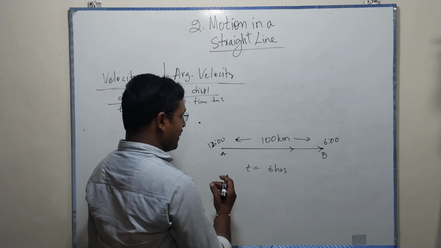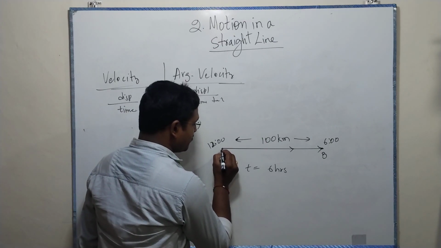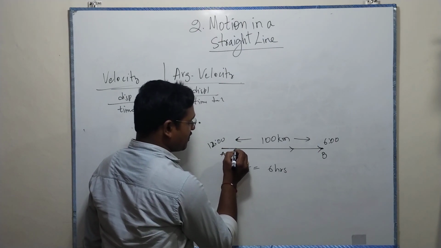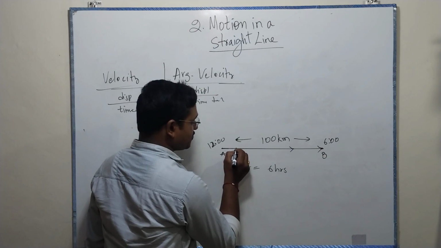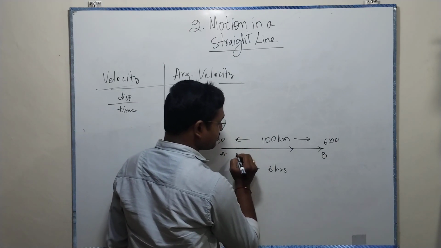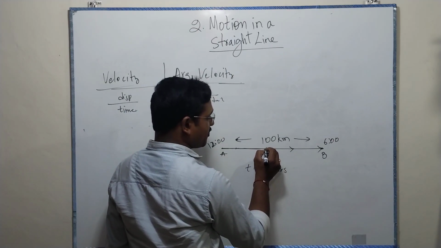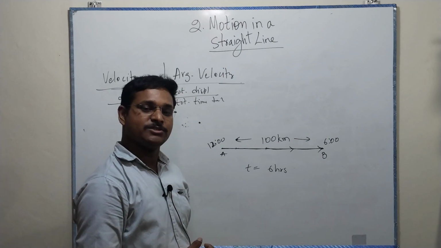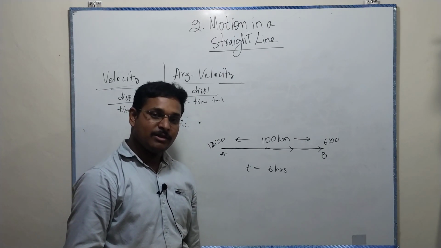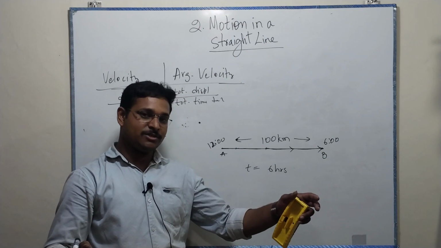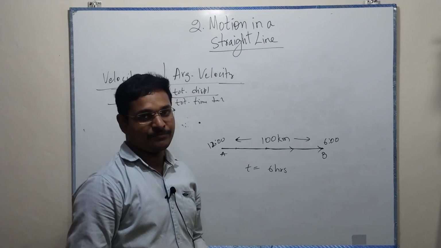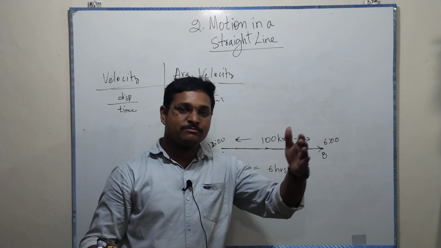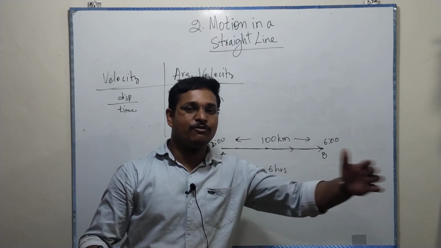Now we are saying that it started at A and slowly raised its velocity, and again slowed down because there's some traffic or signal. Again, after the signal, it started its motion, went fast, and again some signal or bus stop came. Again it started and again reached. Here, let us take an example of a metro rail. Let us assume that for some part it is a straight track. Now, between the 2 points of consideration, we have some stops. For example, let us say 4 stops are there.